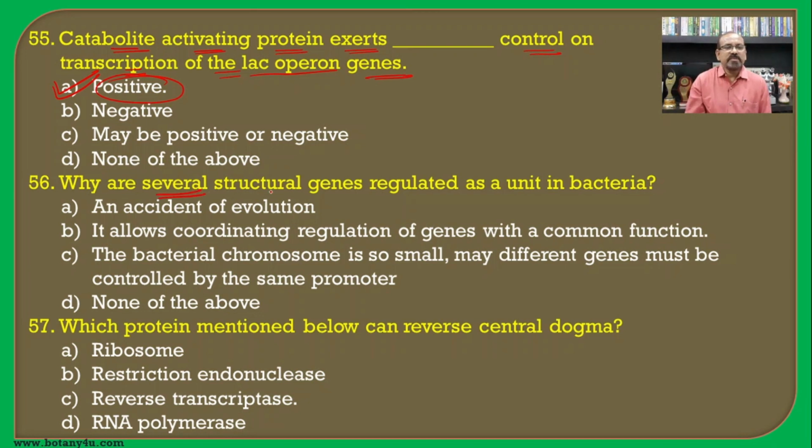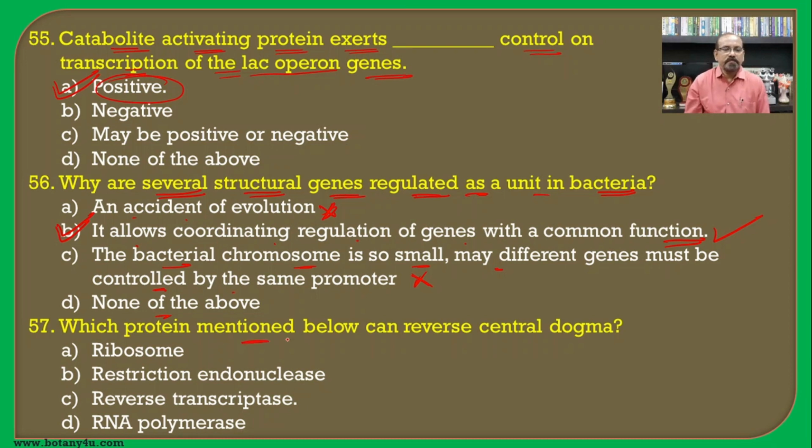Then why are several structural genes regulated as a unit in bacteria? Means many genes are regulated at the same time. So is it an accident of evolution? No. Then it allows coordinated regulation of genes with a common function, and this is the correct one, and hence it is the answer. The bacterial chromosome is so small, many different genes must be controlled by the same promoter. So this is the wrong one, and none of the above.